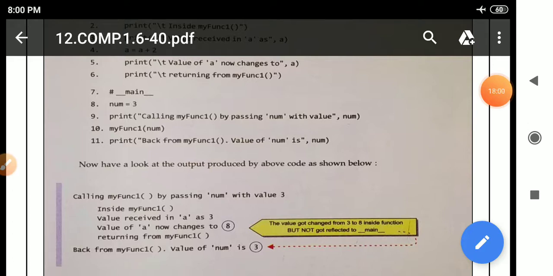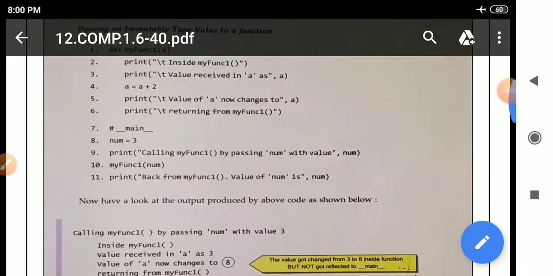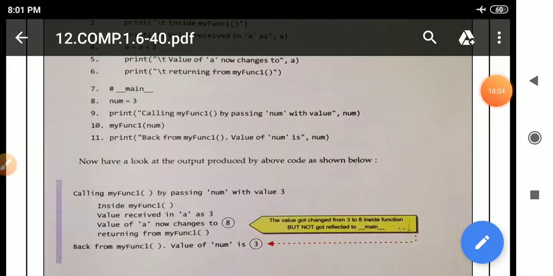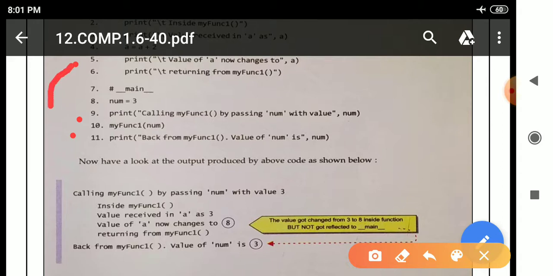After line number 6 it will move to line number 11, because line number 10 is already executed. There was a function call, so after line number 6 it will move to line number 11.